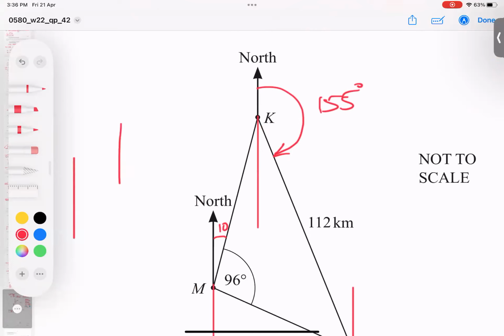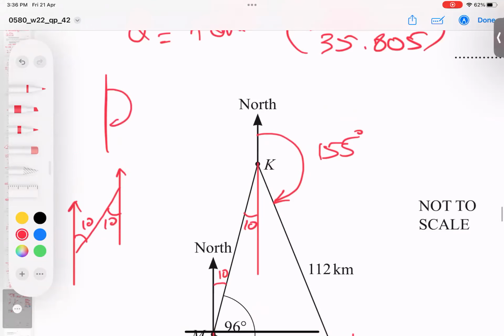Whenever two lines are parallel, both are towards north, and if this is 10 degrees, this is also 10. So this angle is 10. And the full angle on a straight line is how much? 180. So from here till here, 180.